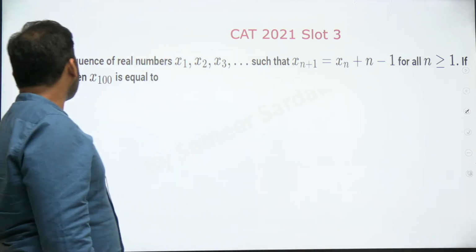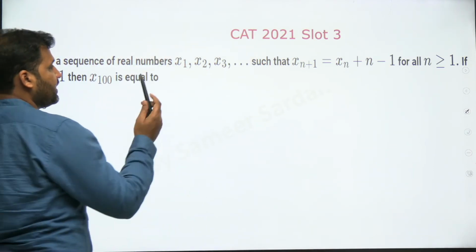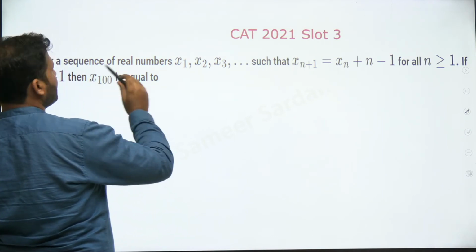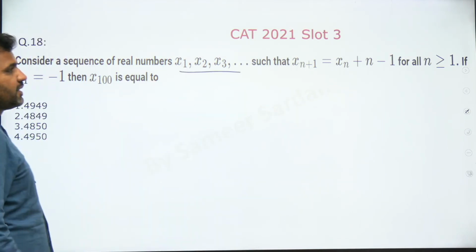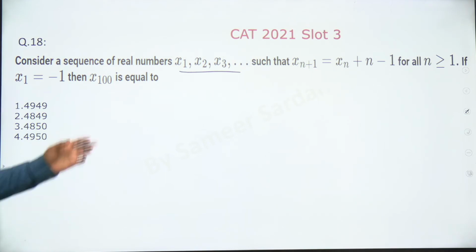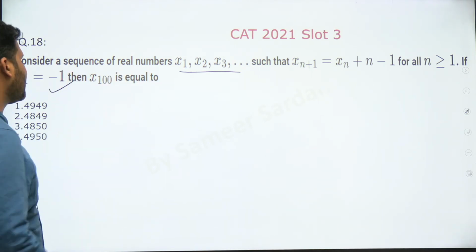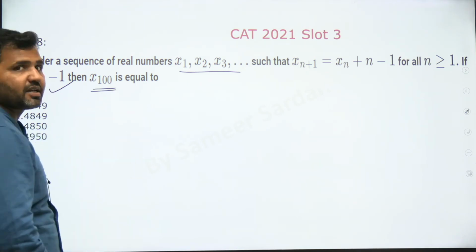So guys, here comes our next question, number 18. It's a question of sequence and series. x1, x2, x3 is a sequence of real numbers. There's some relationship between the different real numbers given to you. The value of x1 is given as minus 1, and we are supposed to find out x100.